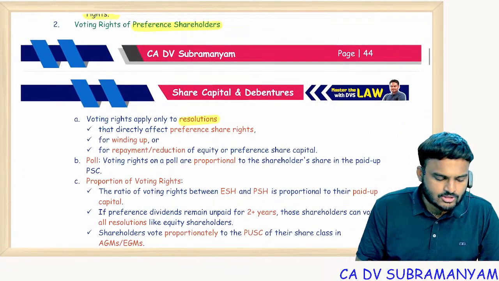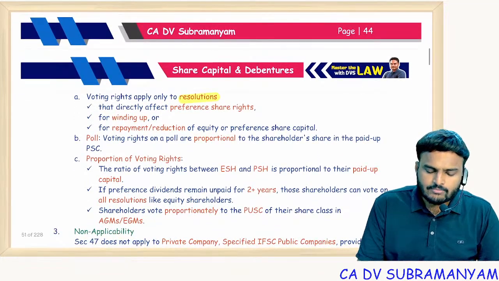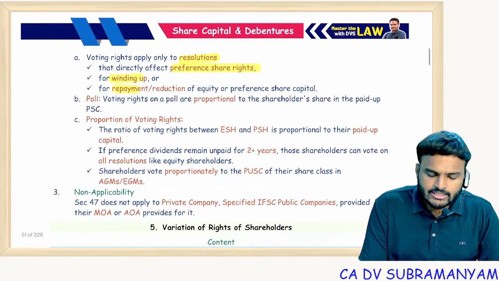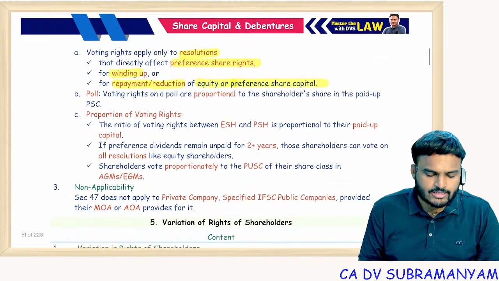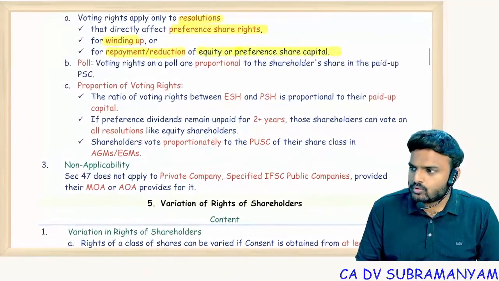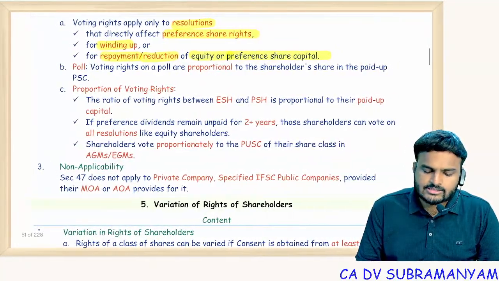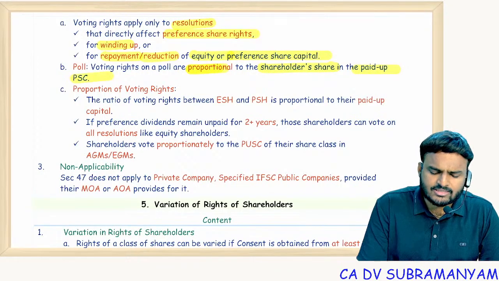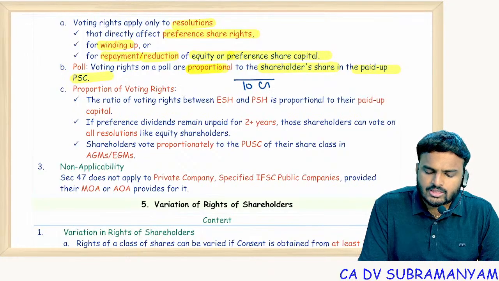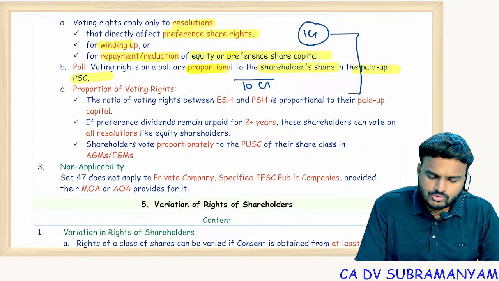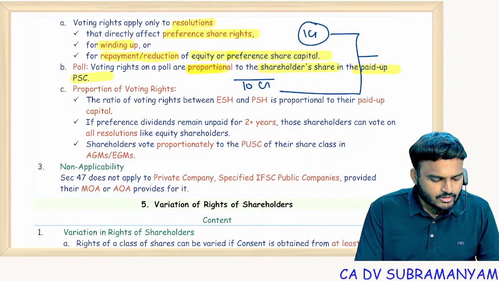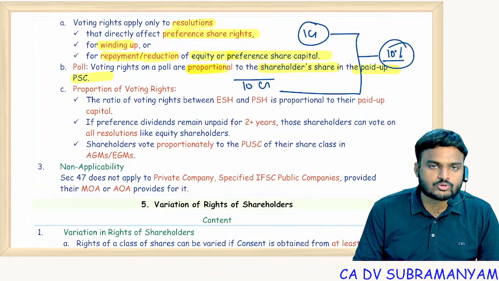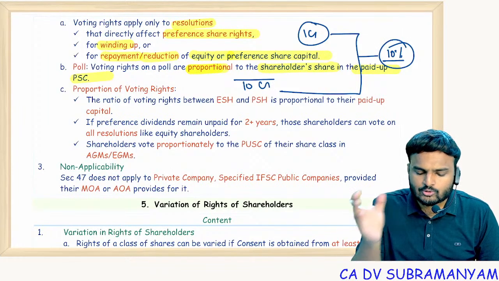So voting right applies to the resolutions. In case of preference shareholders, voting rights apply only to the matters affecting their rights, winding up of the company, repayment or reduction of the equity or preference share capital. So in case of poll, voting rights are proportional to the shareholder's share in the paid up preference share capital. Simply, so total share capital 10 crores. You are holding 1 crore paid up share capital. So what would be the ratio of voting power to you? 10% is the voting power to you. In what proportion? So you are holding to the total paid up share capital of the company.